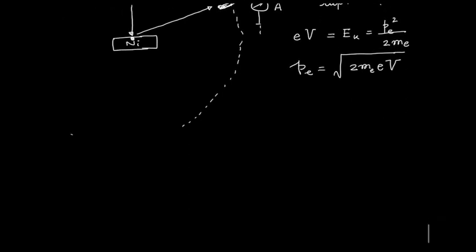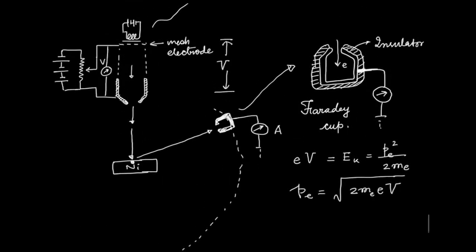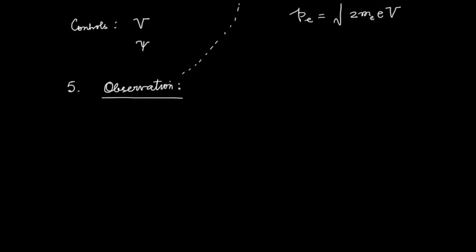Now let's talk about the observation. In this setup there are two control parameters. One is I can change this angle, let us call this angle psi. The other is V, which is this voltage, which I can change by using the voltage divider bias. So these are the two control parameters. Obviously if I change both of them together, it will be very difficult to understand what is happening. So they did it one by one.